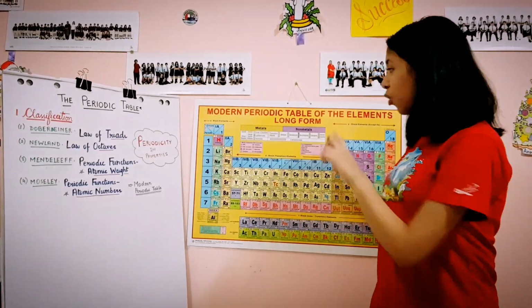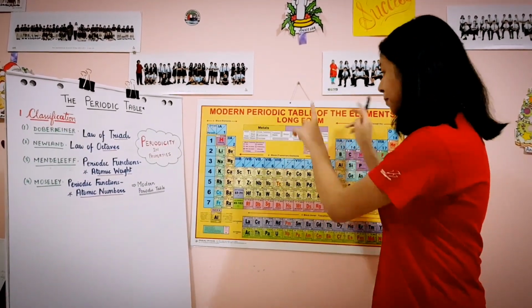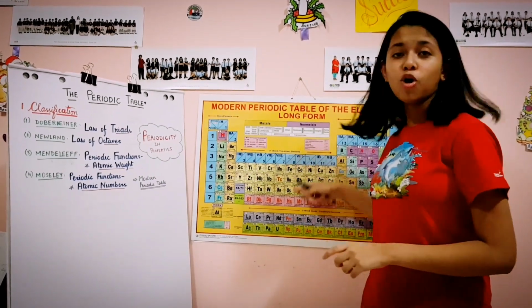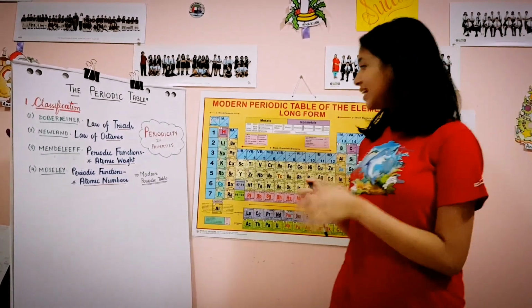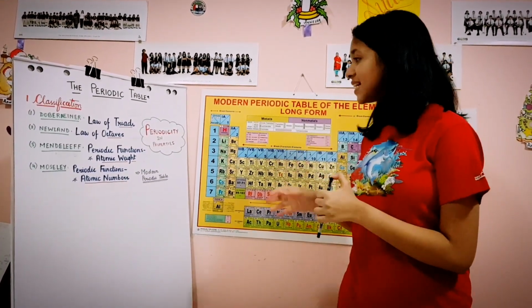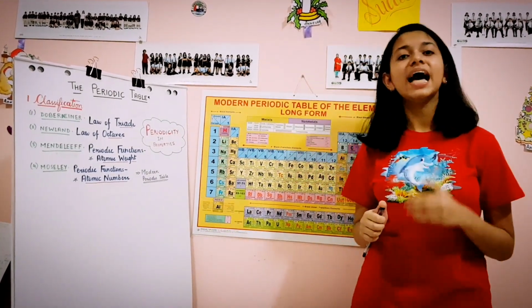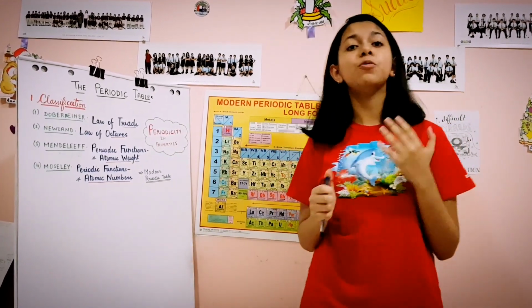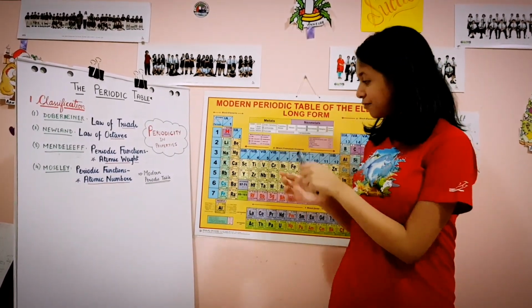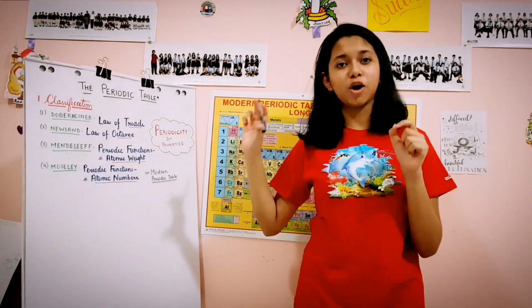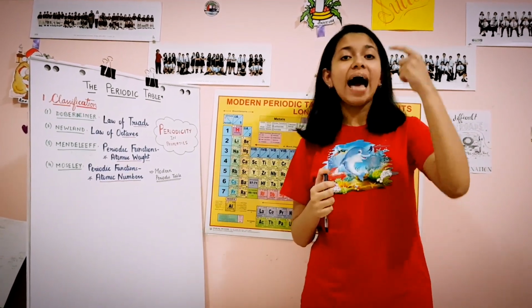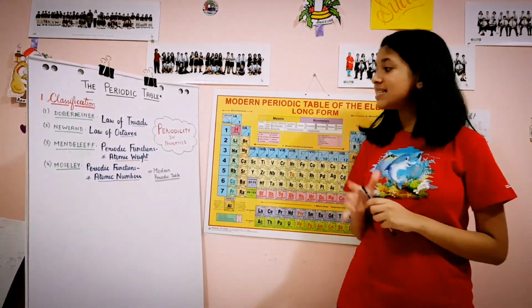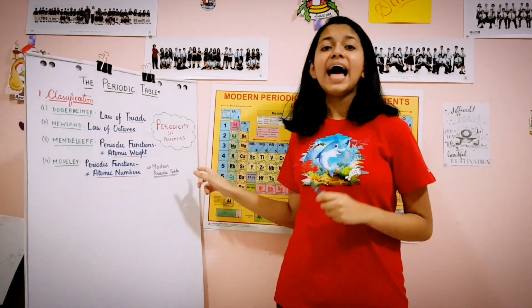Now after Newlands came Mendeleev, and Mendeleev was the first one who coined the term periodic table, and he was the first one to actually organize all these elements in the form of a periodic table with groups, vertical columns known as groups, and horizontal rows known as periods. And Mendeleev said that chemical and physical properties of elements are periodic functions of their atomic weights, right? Which means that if we arrange these elements in increasing order of the atomic weights, we find that there's a repetition of similar physical and chemical properties at regular intervals. So this phenomenon is called periodicity in properties, and the properties that are being repeated are known as periodic properties.